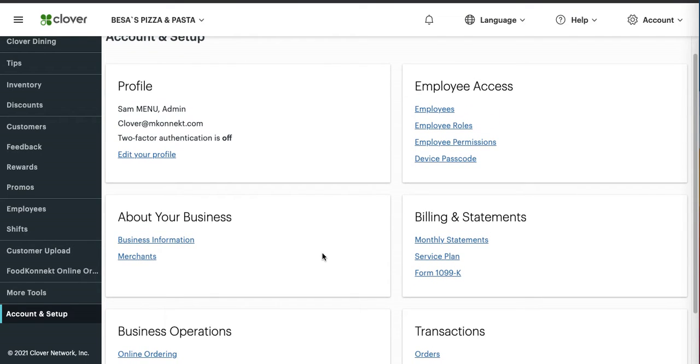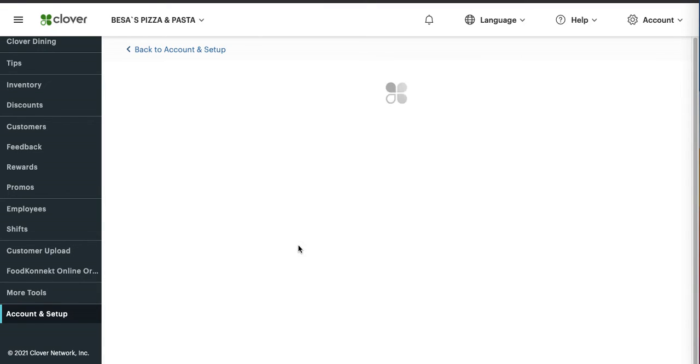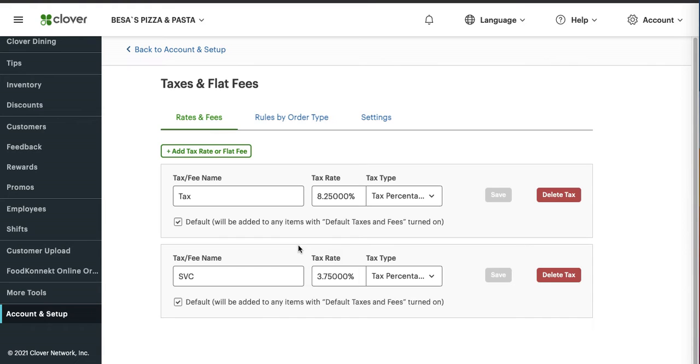The next thing that you need to check is taxes. In the Business Operations section, go to Taxes and Fees. Here, enter the tax rate and make sure that it is mapped to all items.